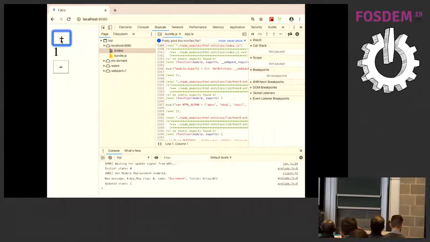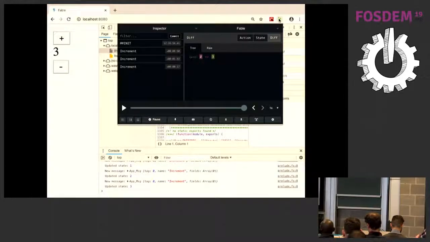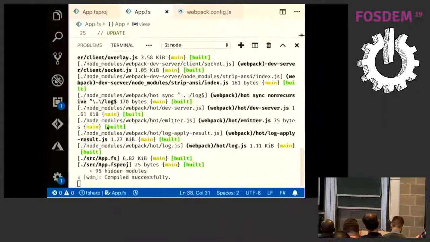So when I click +1, first of all, we have some kind of built-in default logger, so it's showing what messages are happening and what the new state is. But what's also important is that it integrates with the Redux Chrome tools. So you have all this default tooling that you use for building your Redux applications for your Elmish applications. And I have no time.